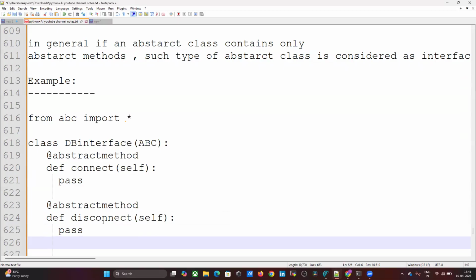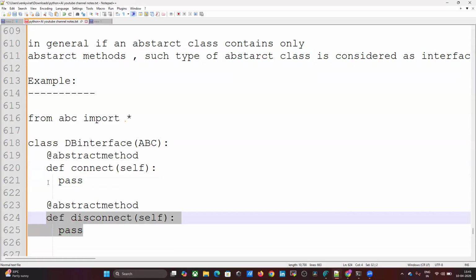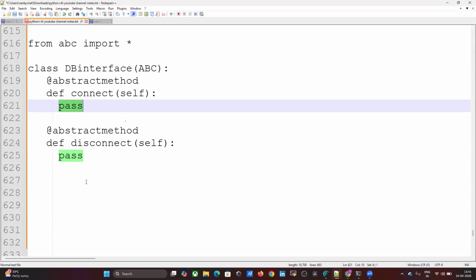Once my operation is done, I can disconnect. When I log in, if I have any requirement from the DB, then I connect to the DB. I can call this connect function. If I want to disconnect, then I can call this. Whatever your requirement, you can add in the body section.